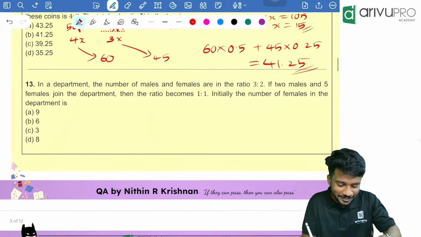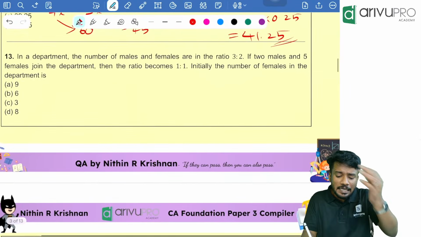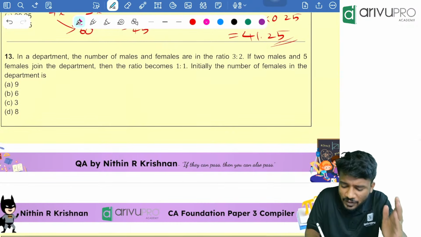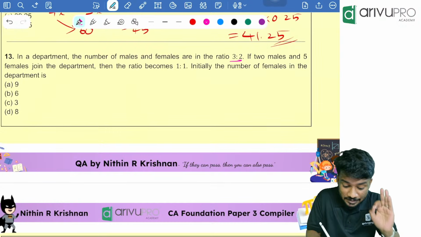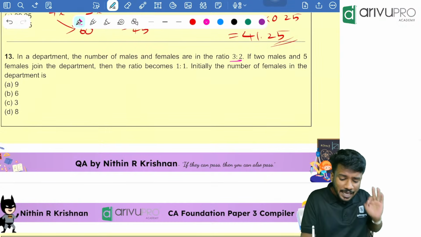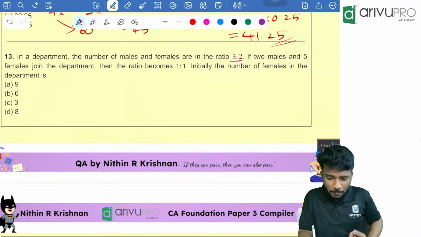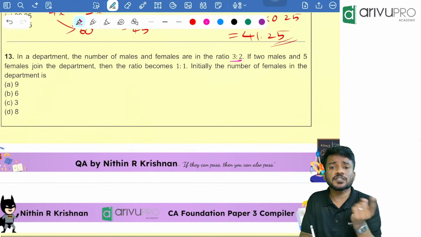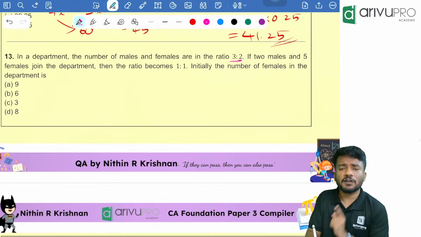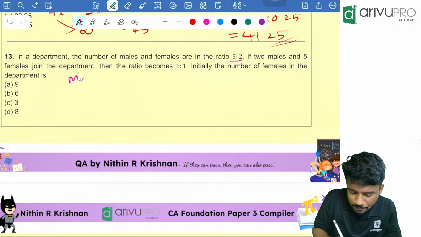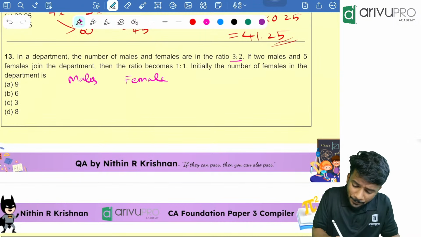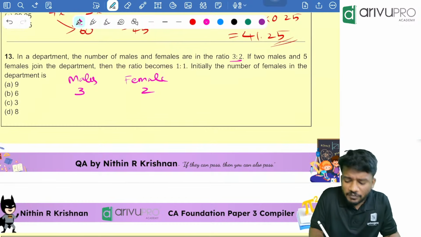Next. Hi Sanika. Good evening. In a department, the number of males and females are in the ratio 3:2. Okay, that is the ratio of males and females. If 2 males and 5 females join the department, the ratio becomes 1:1. Initially the number of females in the department is how much is the question? People, males, then females, correct? Now, our males ratio initially was what? 3. Female is how much?